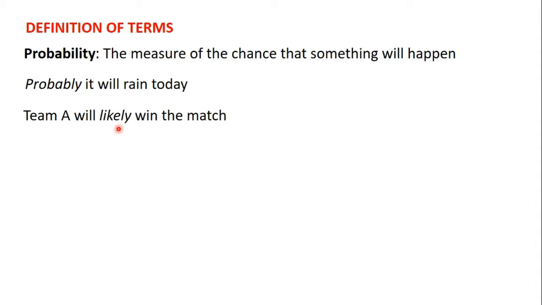Now, the measure of the chance or the likelihood that events like these will happen is what we call probability.